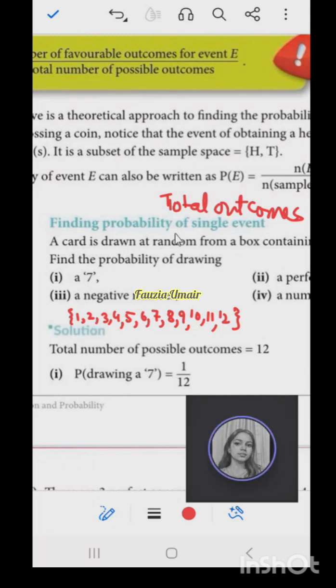Yes, ma'am. So what is the probability of getting a card with 7 written on it? So how many, ma'am, cards are having actually 7? ये cards है ना 12 cards. So it's just one card. So 1 out of 12. 1 out of 12. ठीक है? Because only one card is having 7 written on it ना.